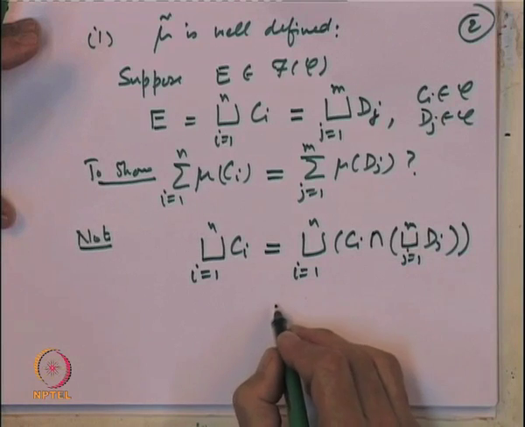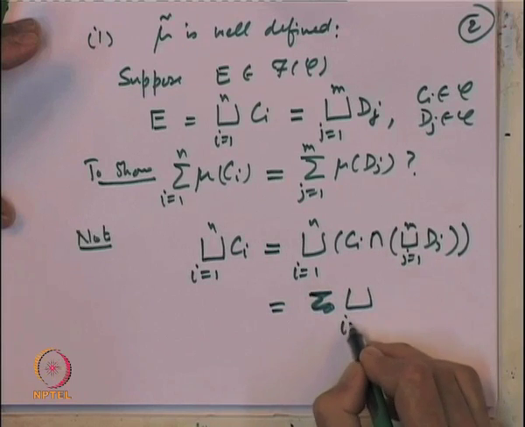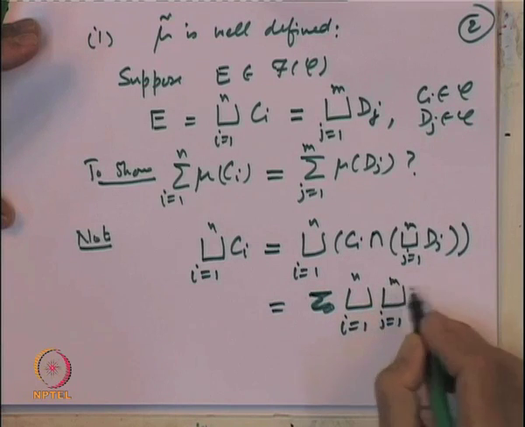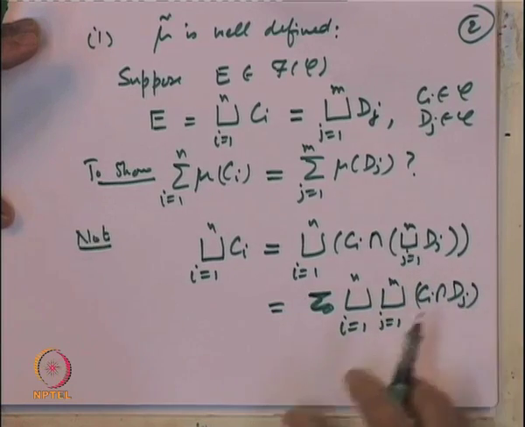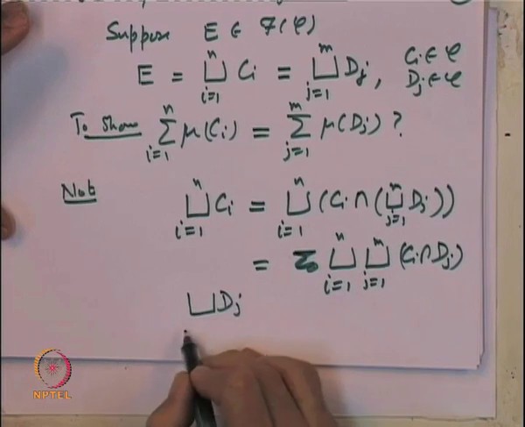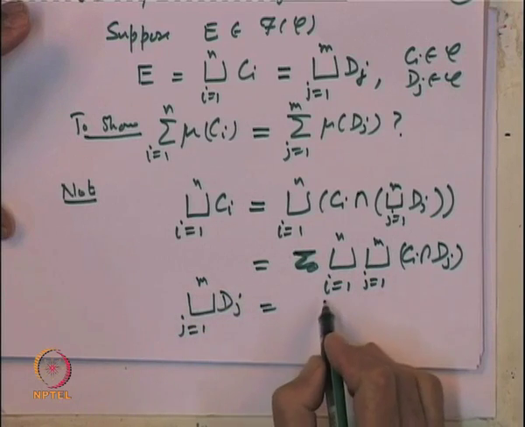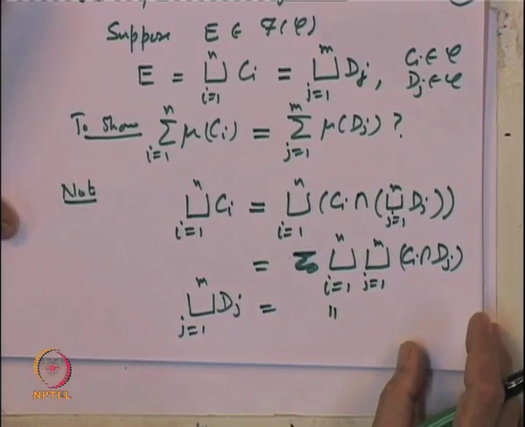So, that is equal to the union over i equal to 1 to n, union over j equal to 1 to m of C i intersection D j. And similarly, the union of D j's, j equal to 1 to m, is also representable in the same way, because the two sets are the same. So, it is the same representation.